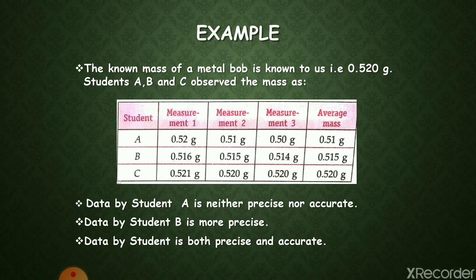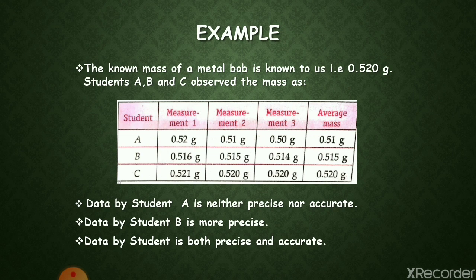The data for student C are both precise as well as accurate, because the values are approximately equal to 0.520 and the average mass is exactly equal to the known mass of the substance.